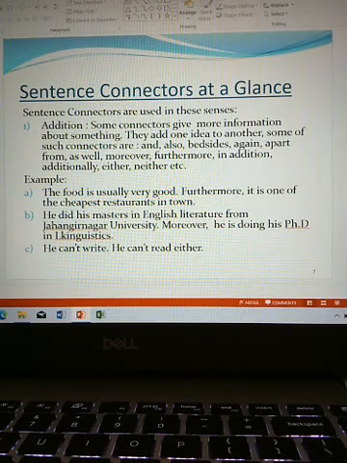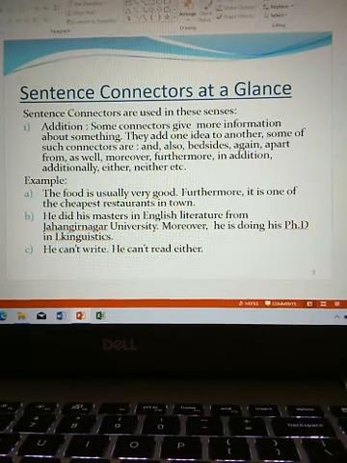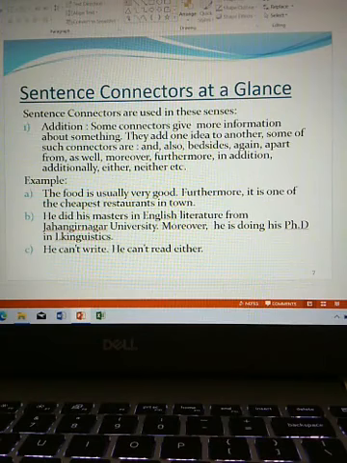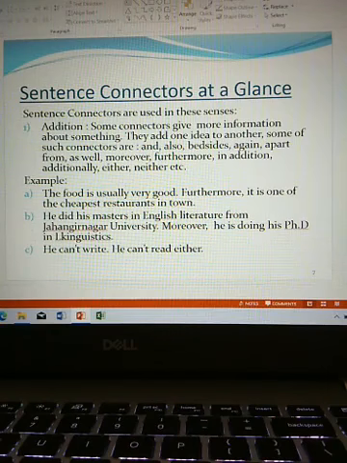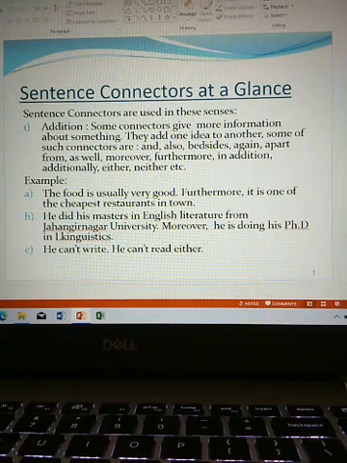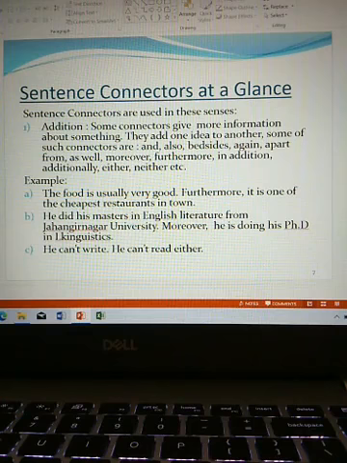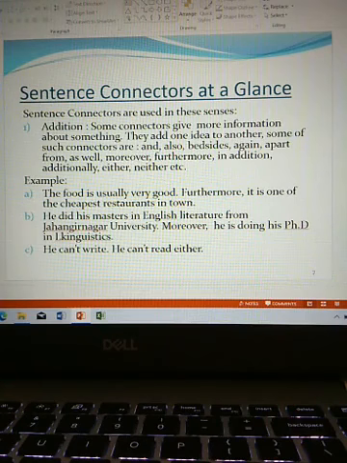So, in the examples, in A, the food is usually very good. Furthermore, it is one of the cheapest restaurants in town. So, here the idea is the food of the restaurant is good and it is giving more information about the restaurant.